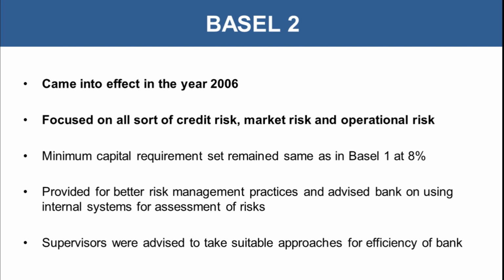It recognized that not just credit risk plays a role when it comes to banking business. There are other risks as well, termed market risk and operational risk. There could be risk related to the business operation of banking: there could be some errors, the work is not being done properly, the process is not efficient, and all that could lead to operational risk.